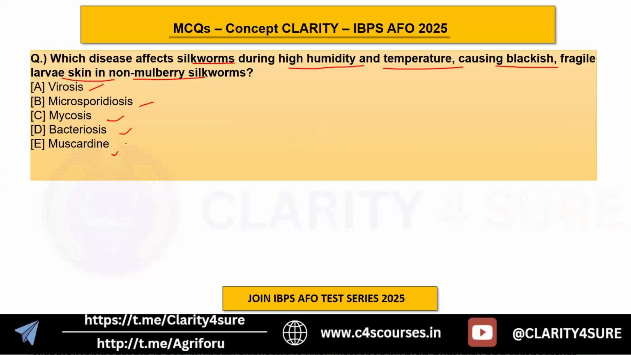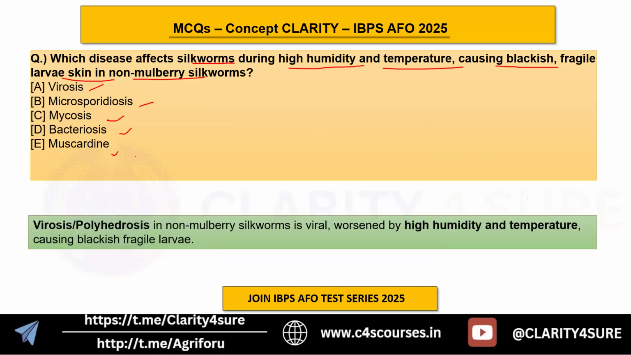The answer here is A, the viruses, which is also known as polyhedrosis. It is a problem in non-mulberry silkworms, a viral disease worsened by high humidity and temperature, causing a blackish fragile larva. In this way, we have seen how pest and disease related questions can be framed.